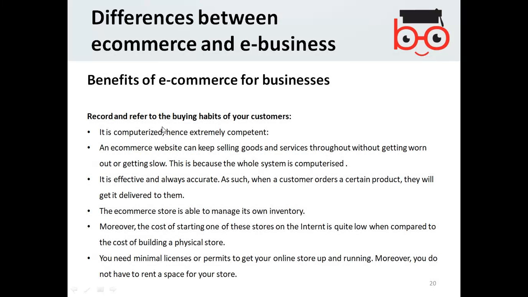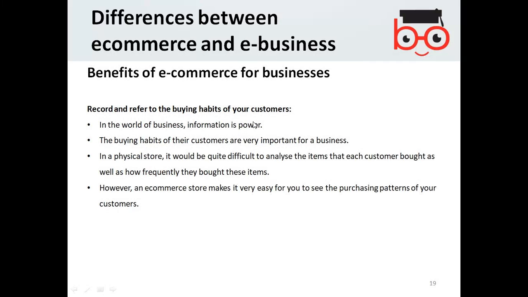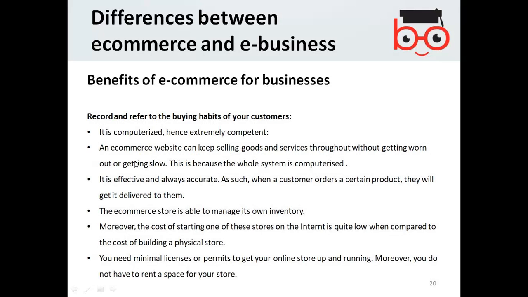Record and refer to the buying habits of your customers. It is computerized, hence record keeping and buying habits as well becomes easier and competent. An e-commerce website can keep selling goods and services throughout without getting worn out or getting slow. This is because the whole system is computerized. It's effective and always accurate. As such, when a customer orders a certain product, they will get it delivered to them as well. The e-commerce store is able to manage its own inventory. So it's all about the inventory and record keeping and buying habits.